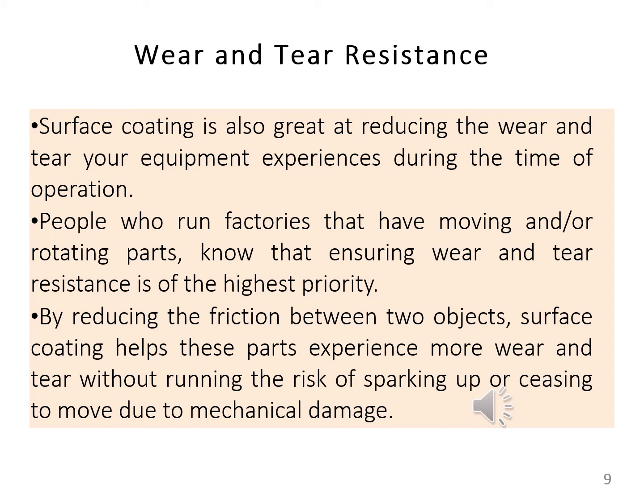People who run factories that have moving and or rotating parts know that ensuring wear and tear resistance is of the highest priority.